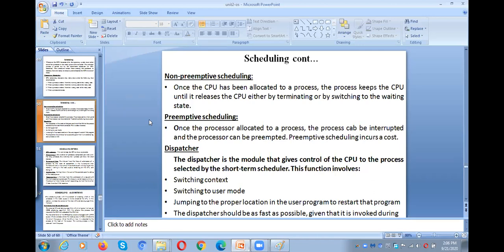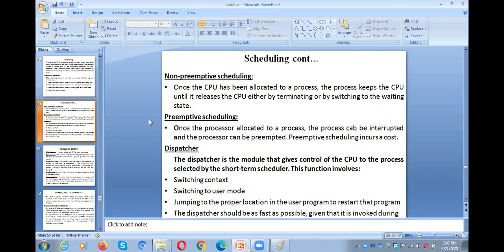Initially, as we know, all the programs are available in the job pool, in the secondary memory. From the job pool, the long-term scheduler will send some subset of the programs from secondary memory to main memory. In the main memory, there is a ready queue. All the programs which are in the main memory are kept in the ready queue, and the programs in the ready queue are waiting for the CPU.